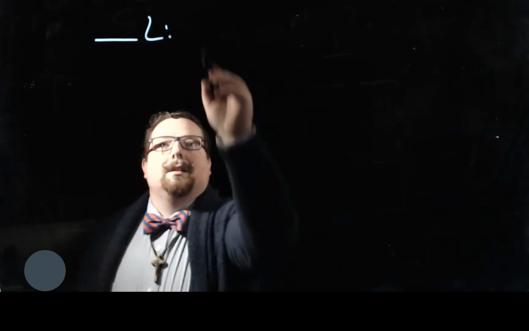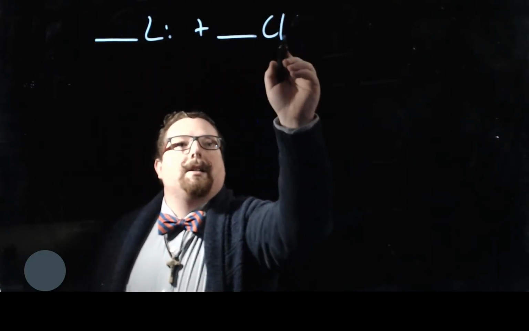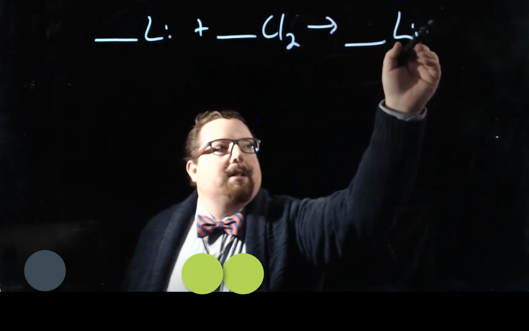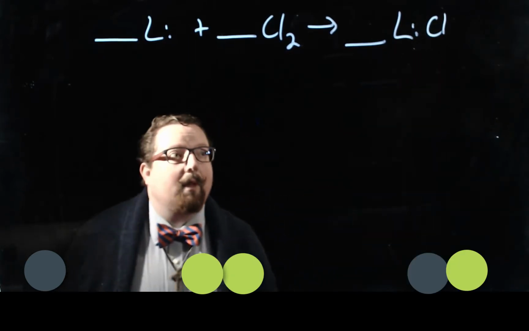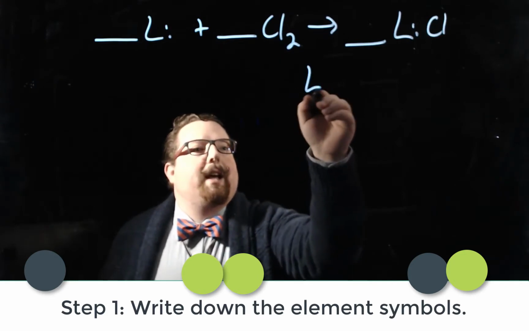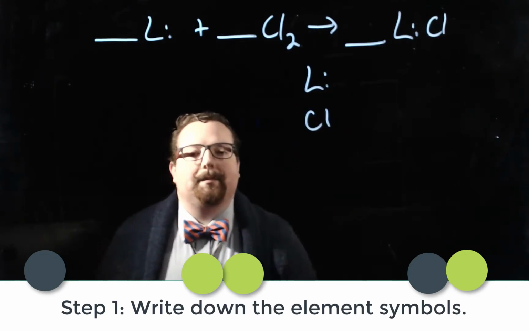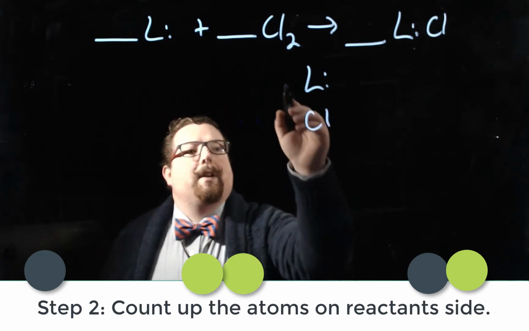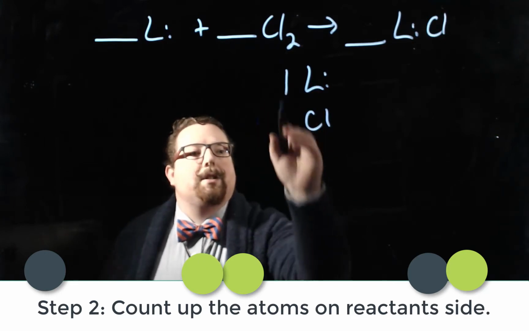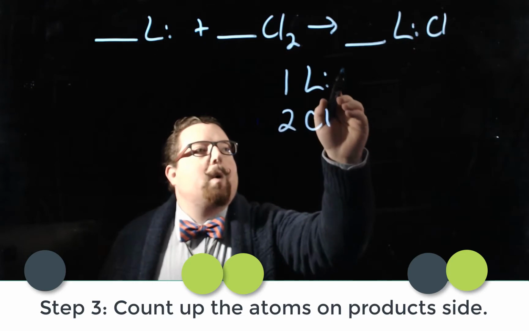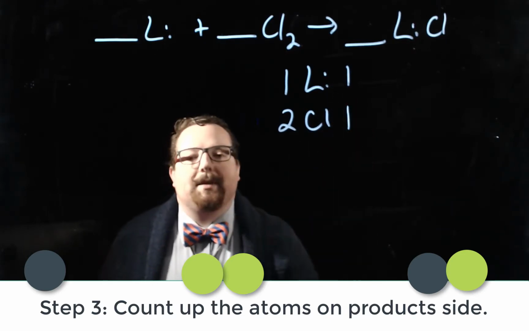Okay, our first equation says Li plus Cl2 gives us LiCl. So, what's the first step? Write down the elements that you have. We have Li, we have Cl. Second step, count up how many reactants you have. You've got 1 atom of Li and 2 atoms of Cl. And on the product side, we have 1 atom of Li and 1 atom of Cl.